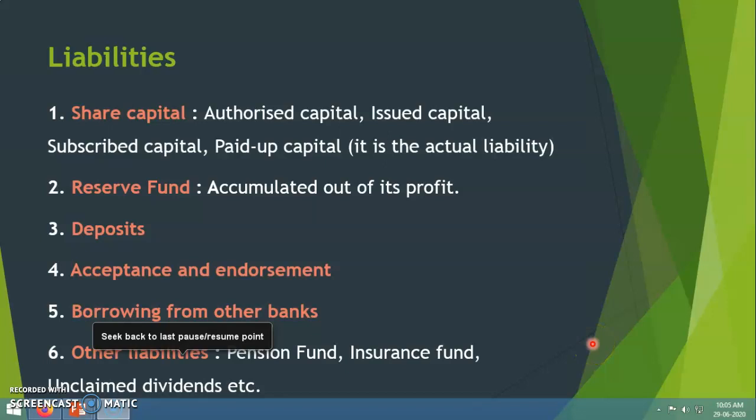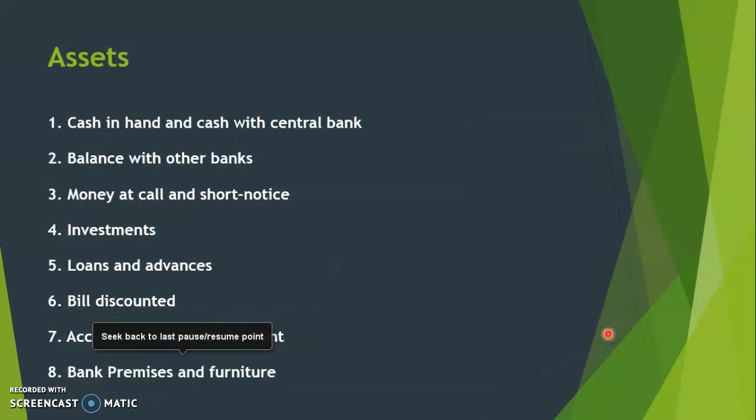So next we are going to the assets. Assets include cash in hand and cash with the central bank. Cash with the bank is its asset, and every bank deposits money with the central bank. That's also an asset of the bank. When the bank requires cash, it can withdraw from the central bank.